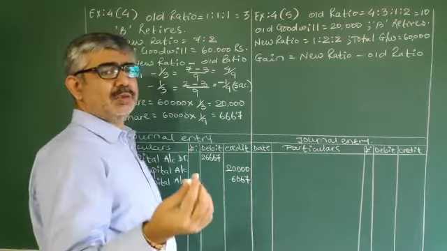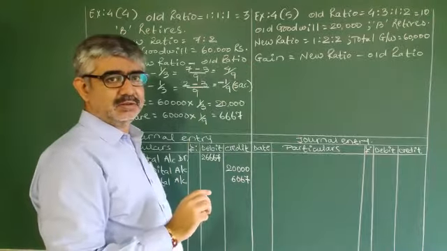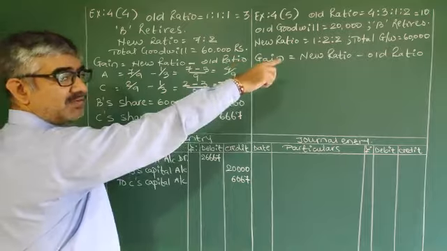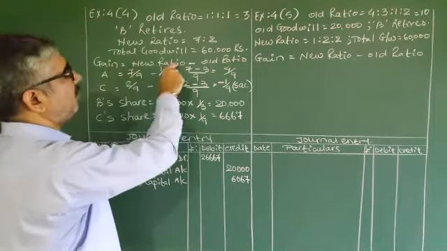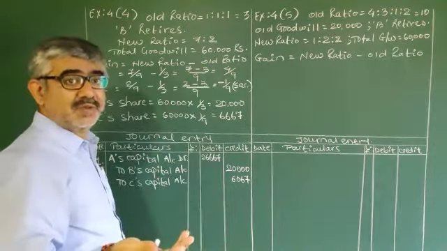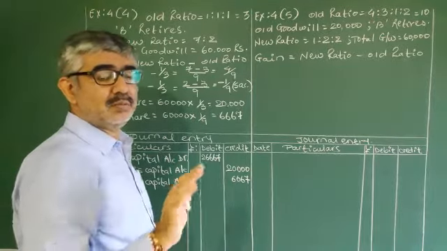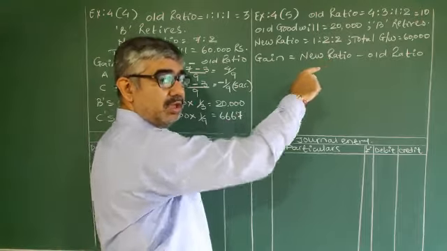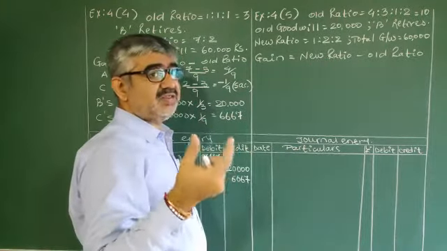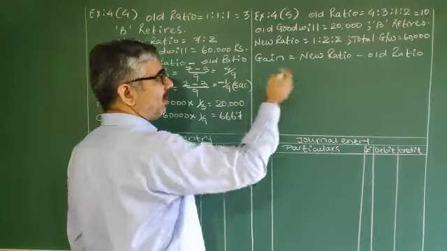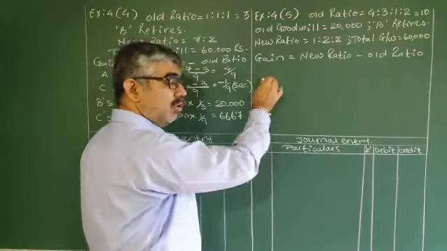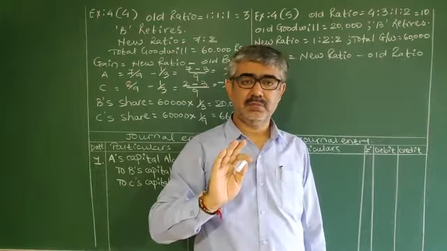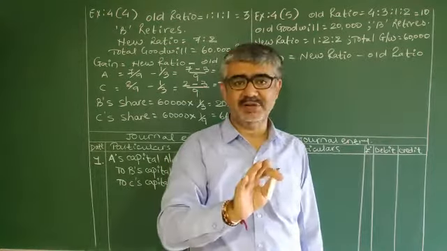Every time you can observe, I am always writing the formula. I can just point out instead, but no, I always write the formula. For you, it makes some change in your marks, so don't forget to write the formula. In a working note, it's okay if you don't write, but it's better to have this habit.